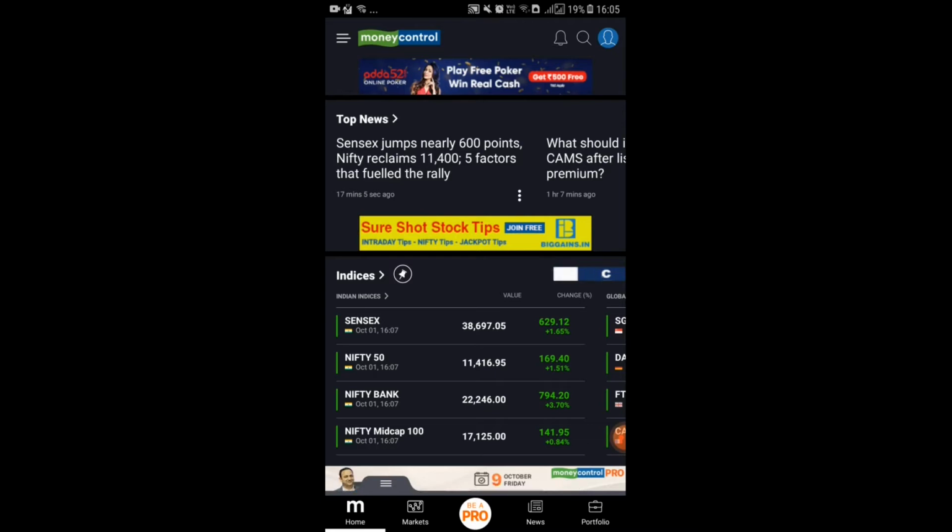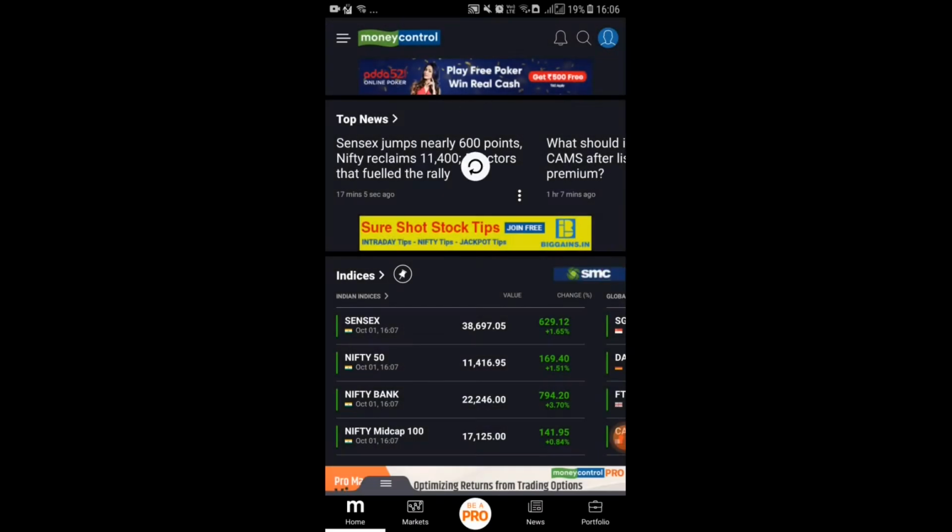Now why Money Control? Because here you will get every information like latest market data, latest quotes of stocks, then mutual fund related information, commodities, currencies, everything is available on this app. So here if we go step by step, then on the top of this section there is top news.